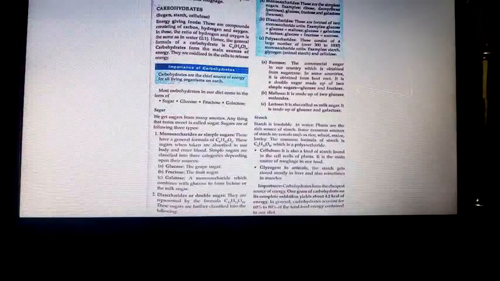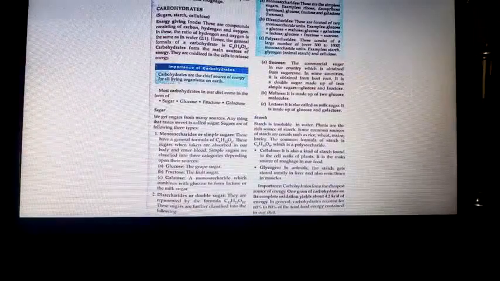They are oxidized in the cells to release energy. Got it, children? Carbohydrates are the main sources. Without carbohydrates, we won't get energy at all. There the ratio of hydrogen and oxygen will always be 2:1. Carbohydrates make the principal sources of energy. Importance of carbohydrates: carbohydrates are the chief sources of energy for all living organisms on the earth.